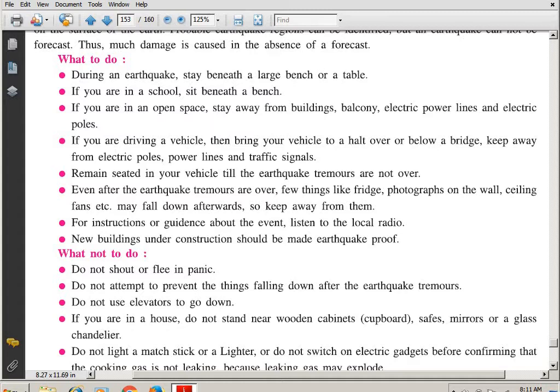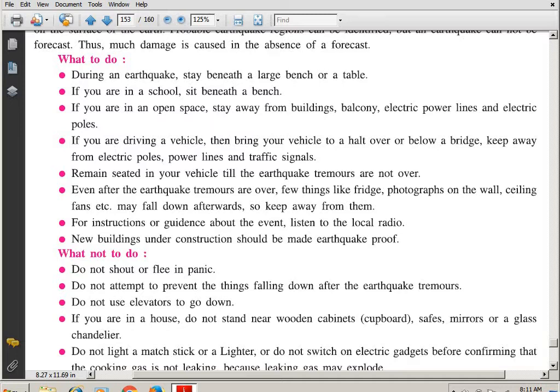For instructions or guidance about the event, listen to the local news. We had seen the previous time when we were talking about flood and all. Do not believe in rumors. New buildings under construction should be made earthquake proof. So new buildings under construction should be made earthquake proof. There are ways to make the buildings earthquake proof.